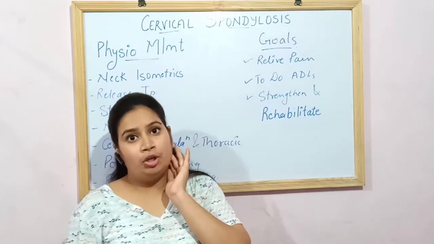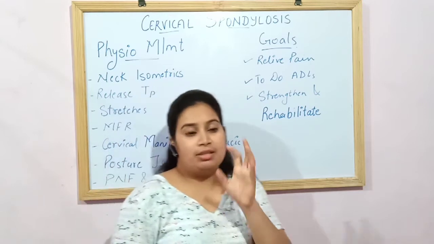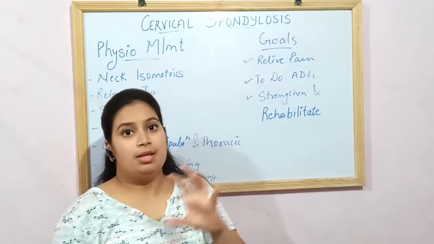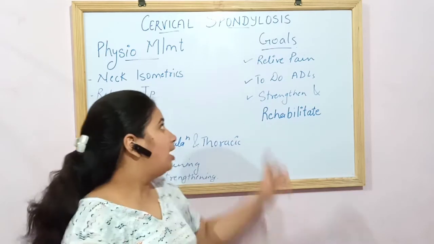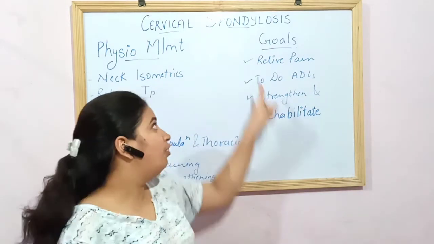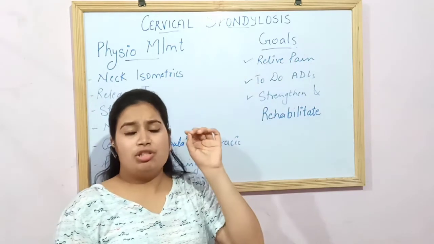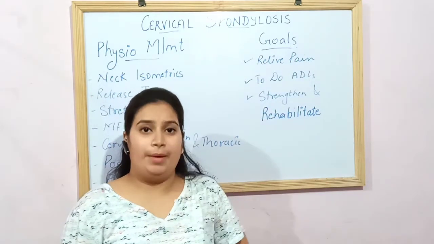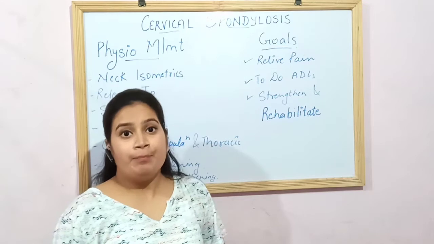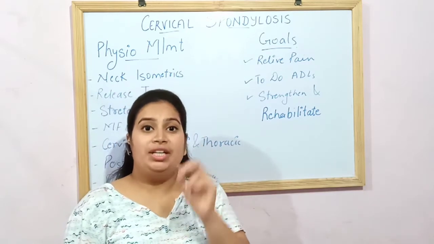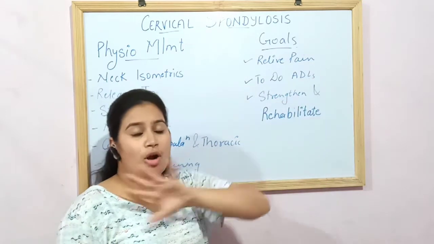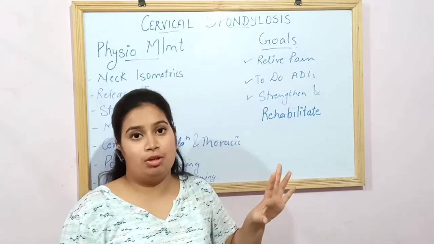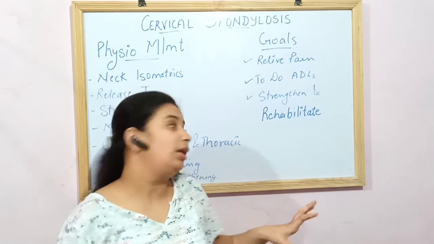So before moving on towards the treatment, first the therapist needs to set some goals. You should set some goals to treat your patient. There are three important goals you need to follow. First is to relieve the pain. First you need to relieve the pain of your patient. After relieving the pain, you need to make your patient do daily functional activities, that is to do ADLs. All the activities of daily life, your patient should do them properly.